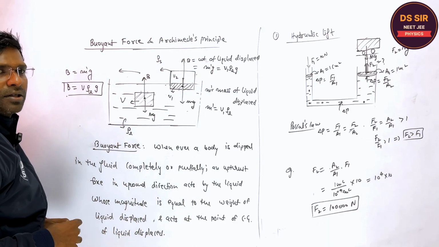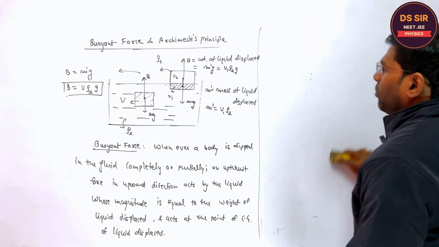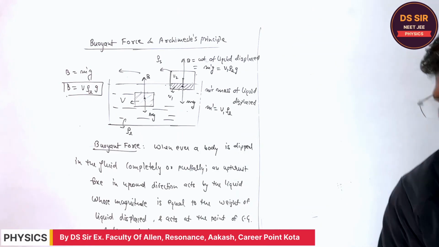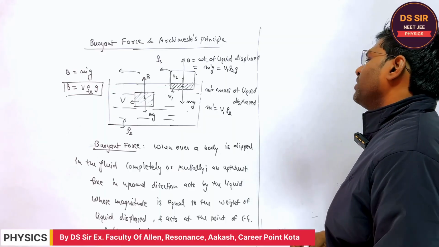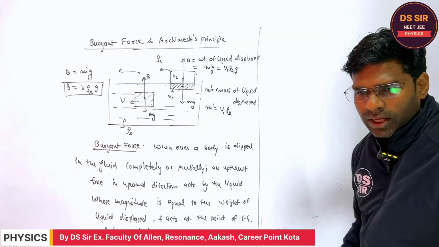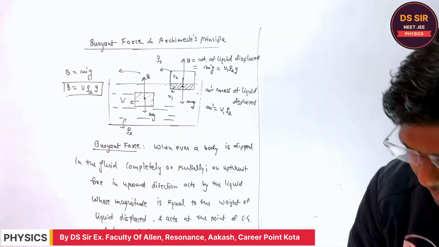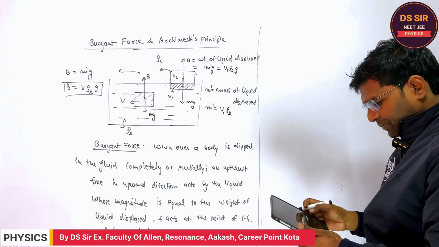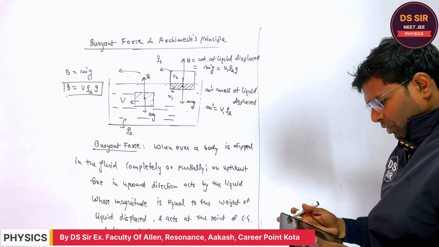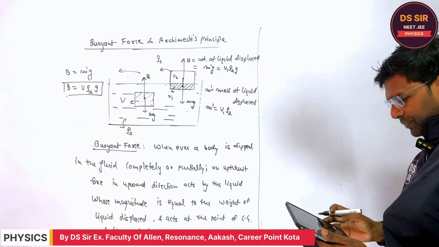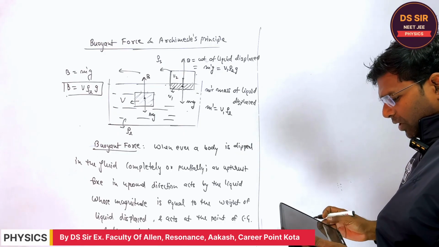Copy this. All right. So now I will write the Archimedes principle. This is the buoyant force, and then I will write the Archimedes principle. Listen one thing. What is the Archimedes principle? It is equal to the weight of the liquid displaced.